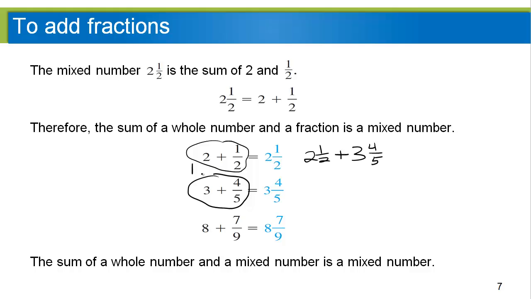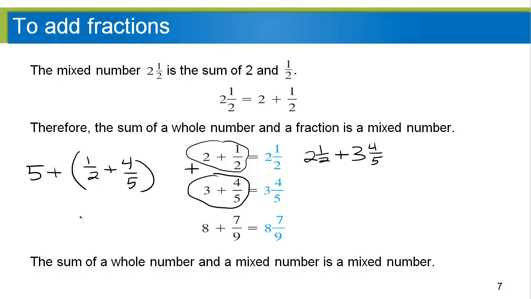Can't we just add the whole numbers and have 5 plus whatever we get when we have 1/2 plus 4/5? Yep, that's exactly what happens. And so now we just have to add those two fractions. And if they end up being bigger than 1, which they will, then our answer is going to be 6 and something, instead of 5 and something, because that extra 1 makes 5 into 6.